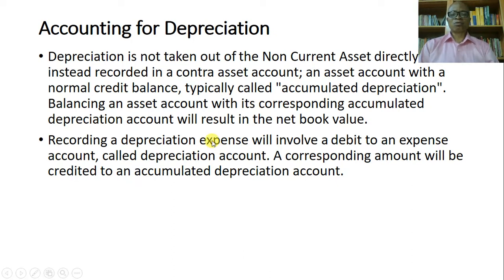So what we're saying here is that you don't remove the expense from the cost of the asset. What you do is create another asset account, but this time around, this asset account has a normal credit balance. So you record depreciation expense that will involve a debit to an expense account called depreciation account, and then the corresponding amount will be credited to the accumulated depreciation account.